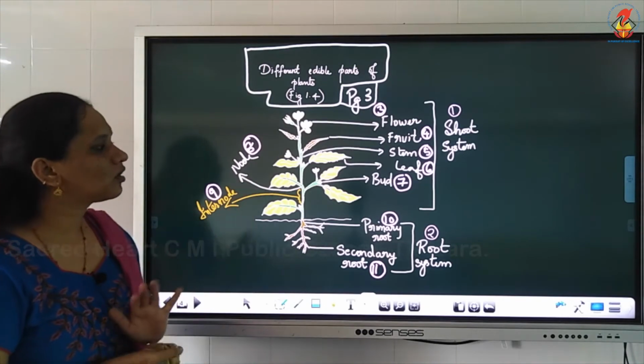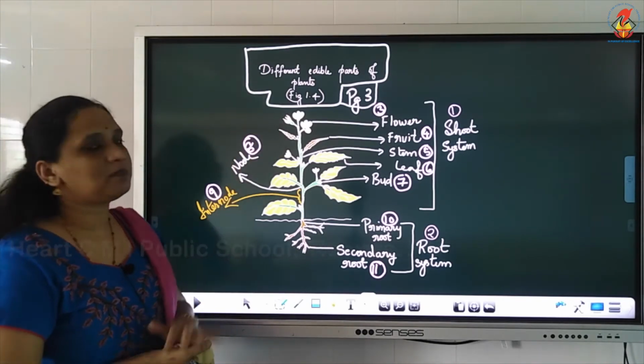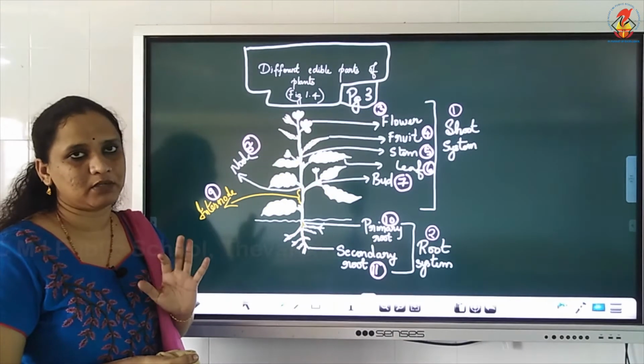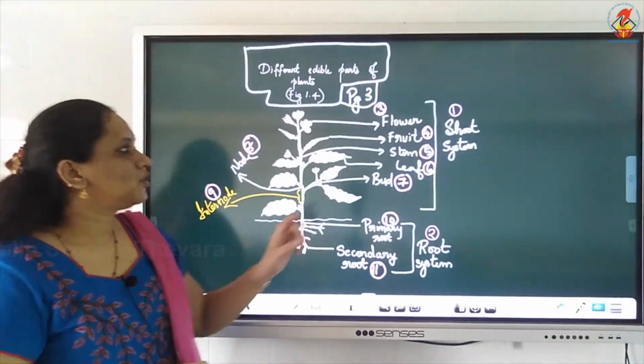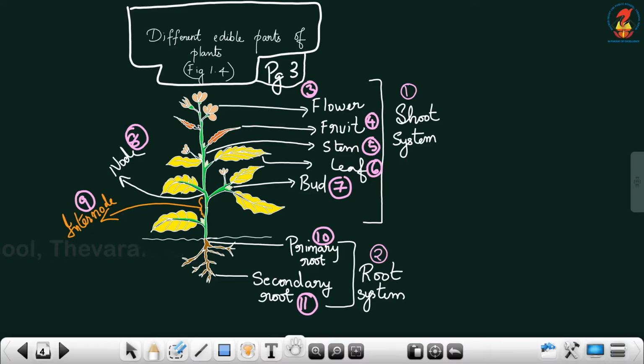So if you look into the different edible parts, edible means what? Eatable, isn't it? So you can see you have two systems. What are they? Shoot system and root system. Understood? So in shoot system, what do you have? You have the flower, fruit, stem, leaf, bud.